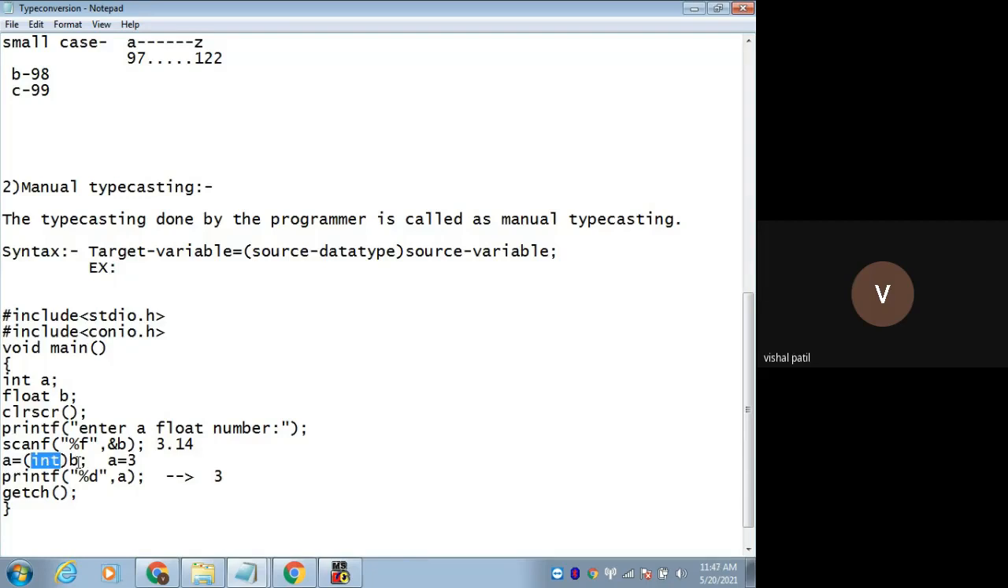Then which variable do you want to convert? I want to convert variable b. So write it outside that round bracket, right? And that value, now this value will become integer type, and will be assigned to a. So it will become 3 only. So if you display the output, then you'll get 3 only, not 3.40. So this is called what? Manual typecasting.